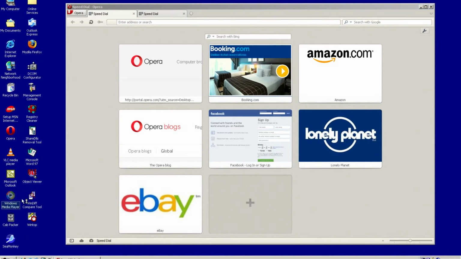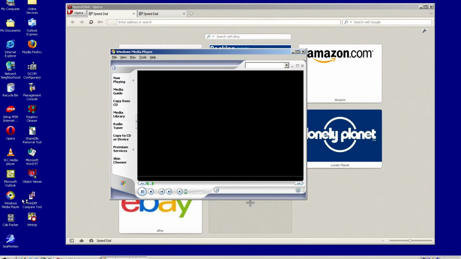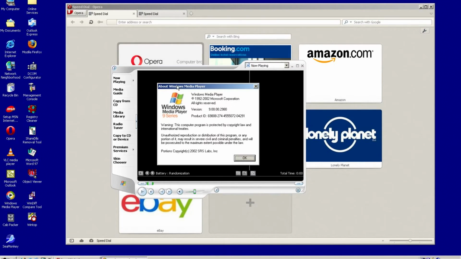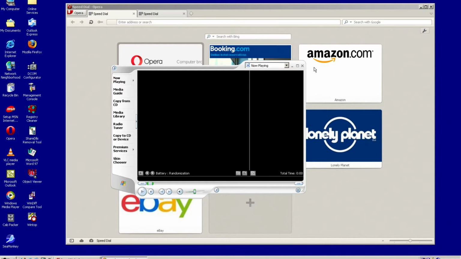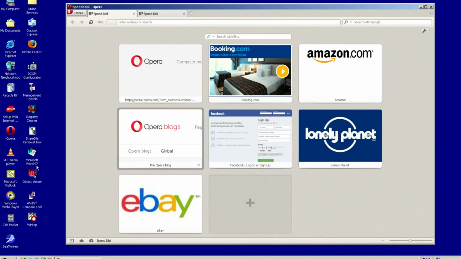Also, the latest version of Media Player for Windows 98 is Media Player 6, released in 2001, bundled with Windows XP. It's a good thing, but it can't play stuff like MP4 files and other formats, so VLC does that.